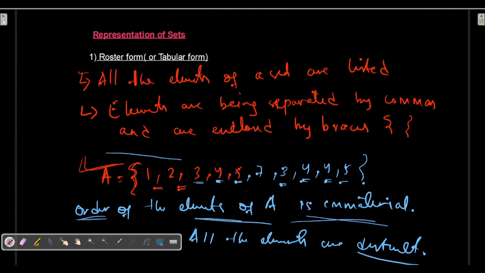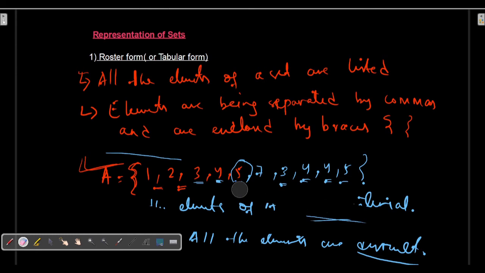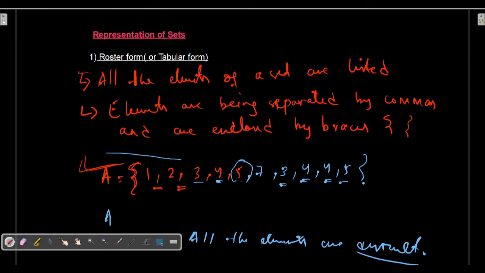Then what I will do is consider only one element from the repetition. How can I write this? I can write this A as follows. First I will consider the first element, 1. I will check whether 1 is present more than once in the set.